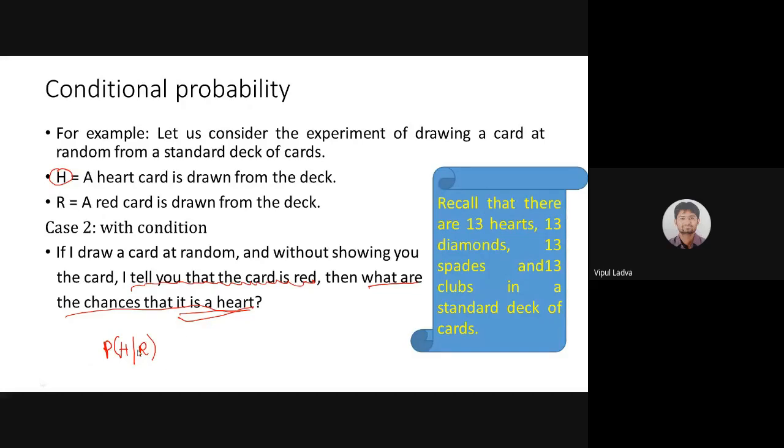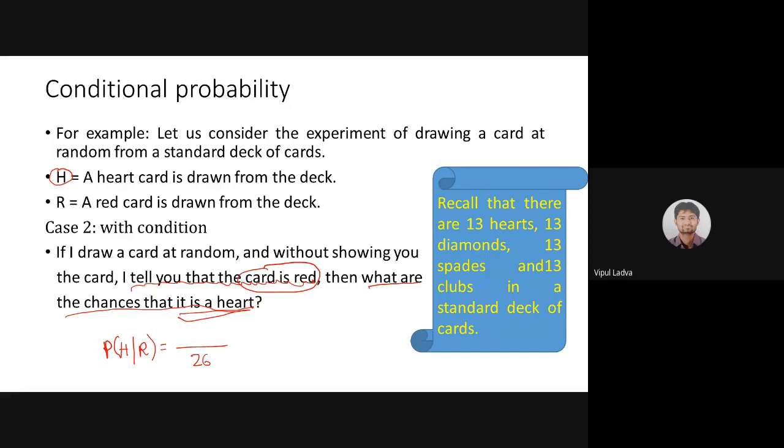When I'm finding the probability of this particular event, as we know there are only 26 red cards, so 26 will act as my sample space, because this is the condition given to you. The card must be red, and I'm having just 26 cards which are red.